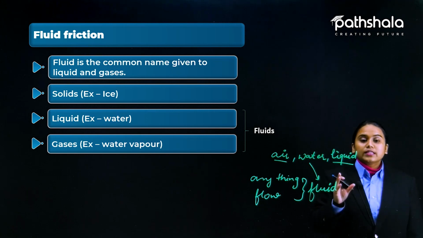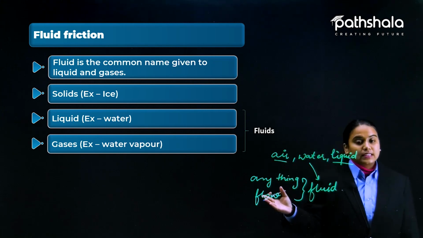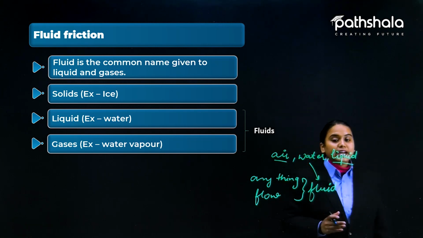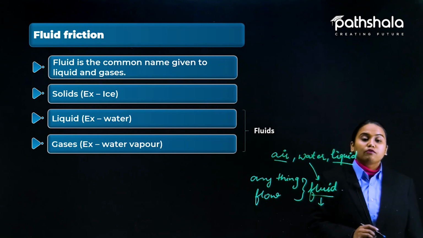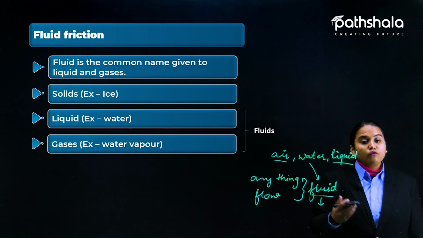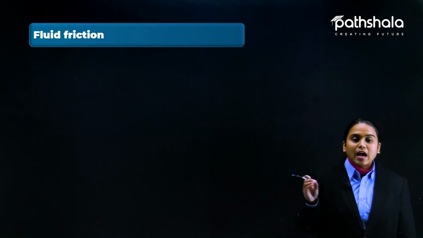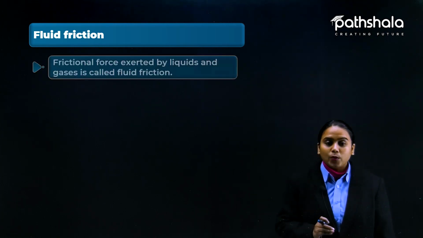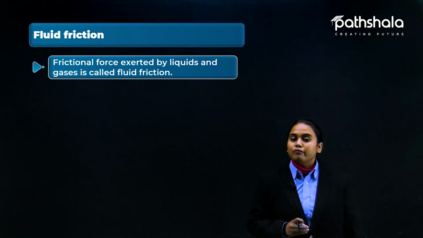So here your concept of fluid is clear, that fluid is actually liquid and gas, not solid. The frictional force provided by these two, liquid and gas, or we can say fluid, is known as fluid friction. Now you will get to know how fluid provides frictional force on a surface. Fluid friction is the force of friction provided by the gas and the liquid. So the frictional force exerted by liquid and gas is called fluid friction.